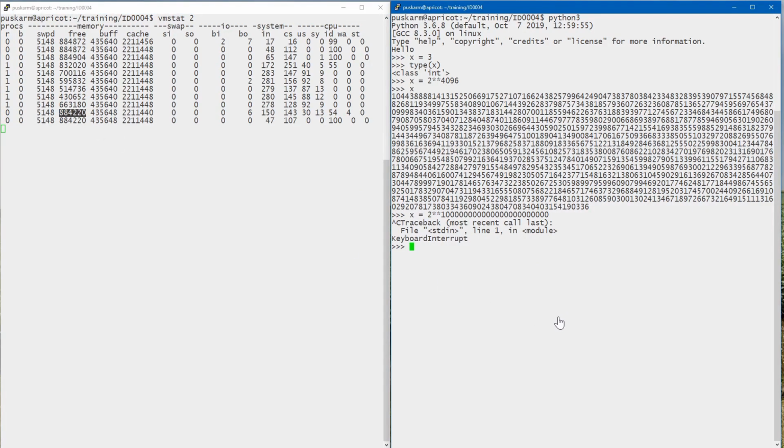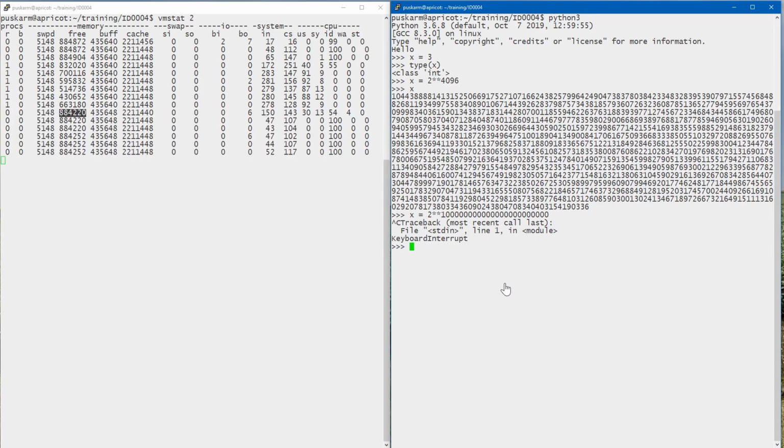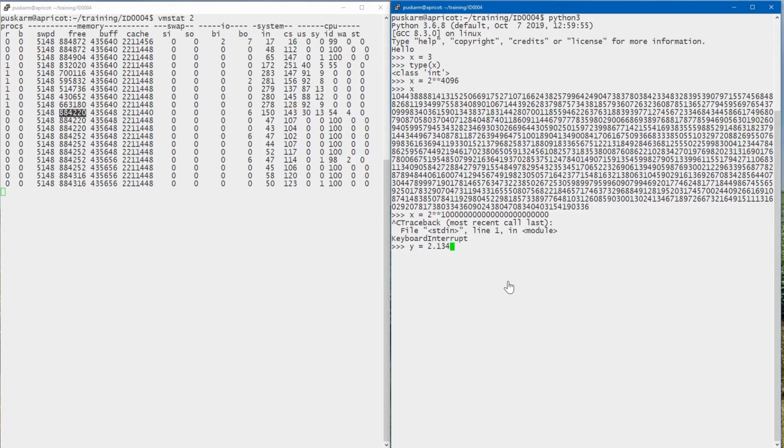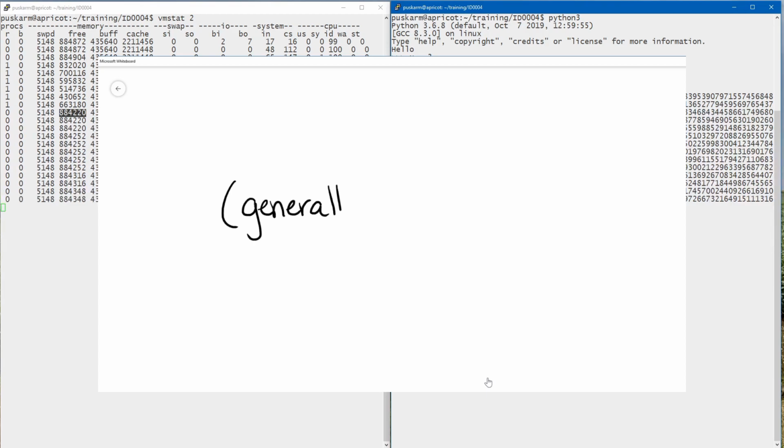So from a technical perspective, the size of the integer is unlimited, but there is a practical limit based on the amount of system memory you have. Floats are generally just C doubles. So in terms of precision, you're going to be generally limited to what a double would be.